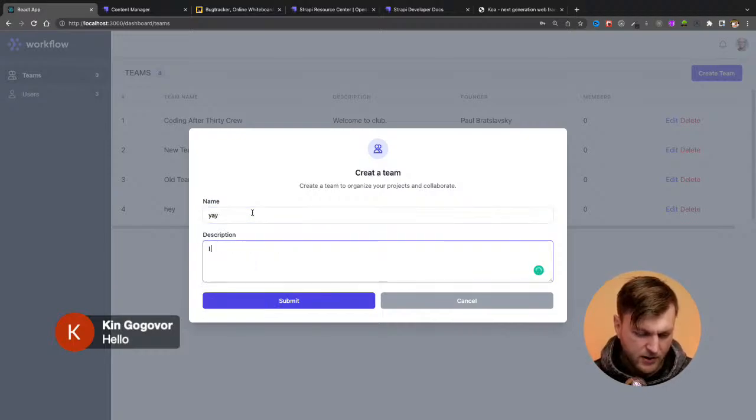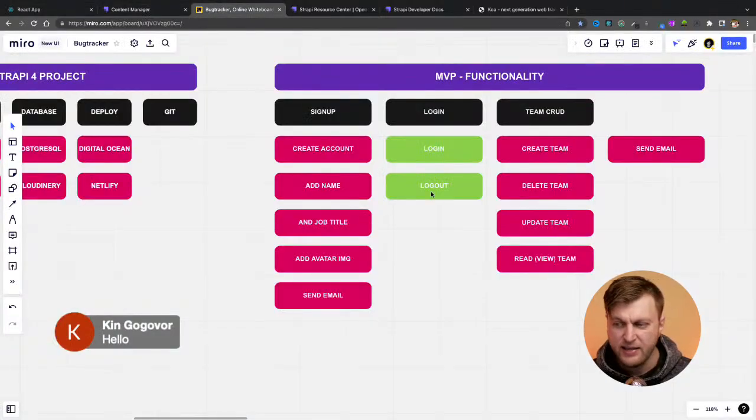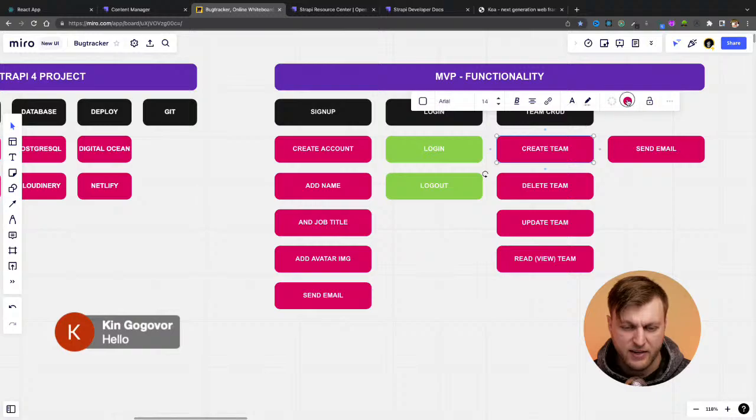Yay, I made a team. Okay, submit. Yes, I could create a team. So I go to my notes. You see, I don't do any extra work. I only work on the features that I said I needed to create, and I keep working on them until we're done. So we could create team.